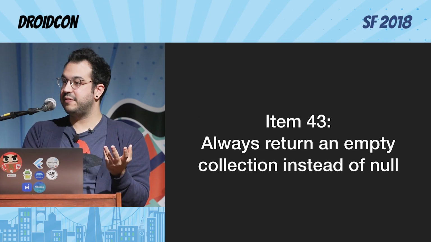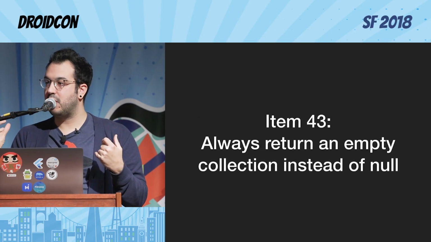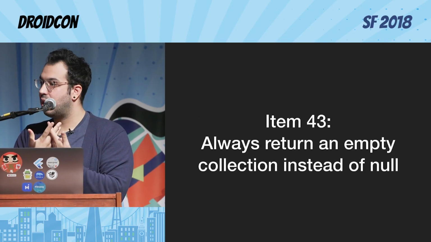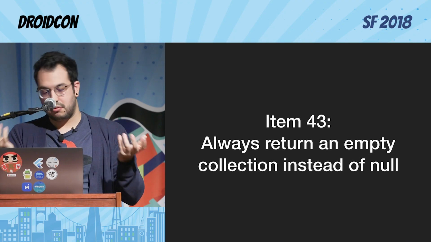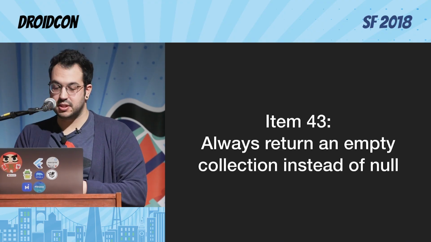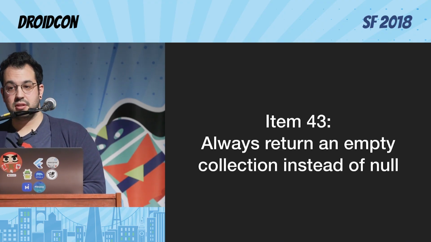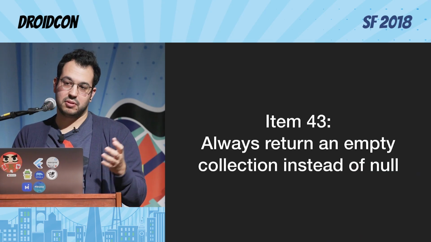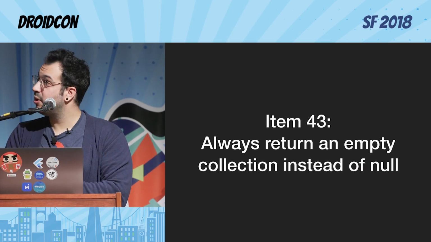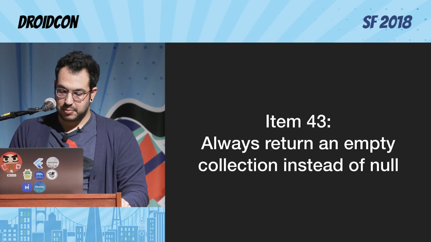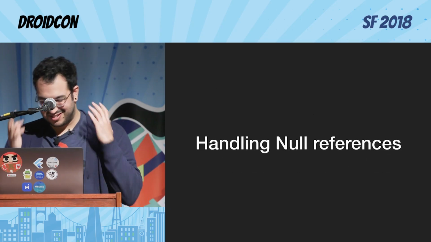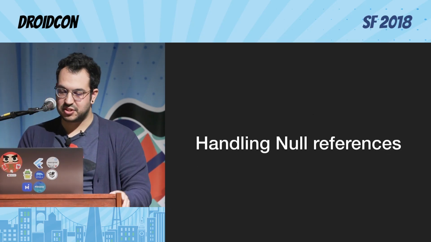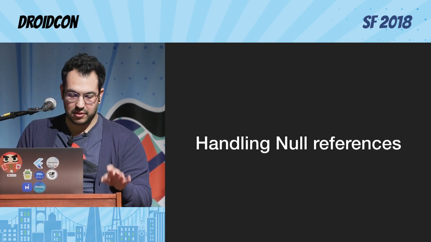So in Effective Java, there are many items that are all about how to handle null values. And the classic one is Item 43, which is: if you're returning a collection and it's empty, don't return a null, return an empty collection, please. So we avoid some null pointer exceptions. But let's talk about the elephant in the room, which is how do we handle null references in Java and how that changes in Kotlin.